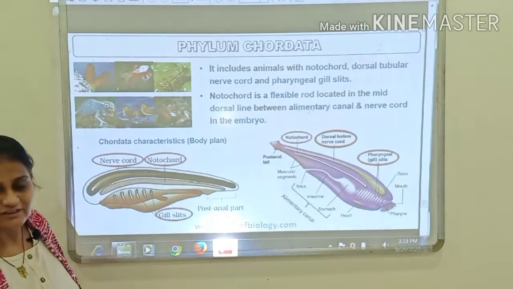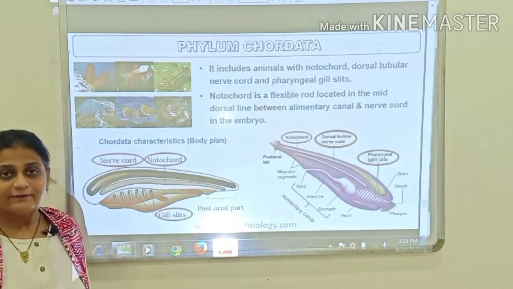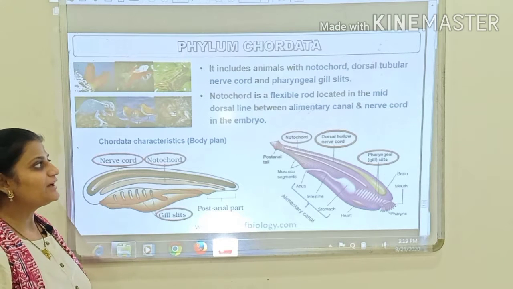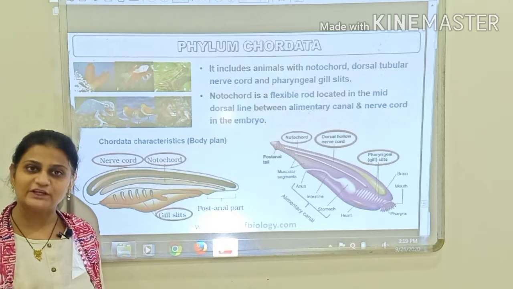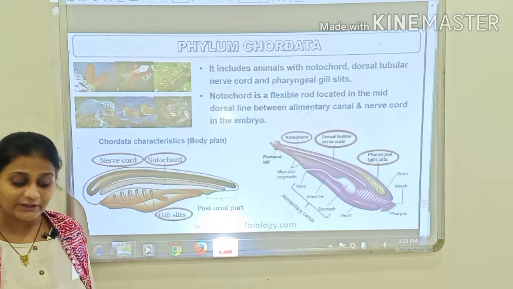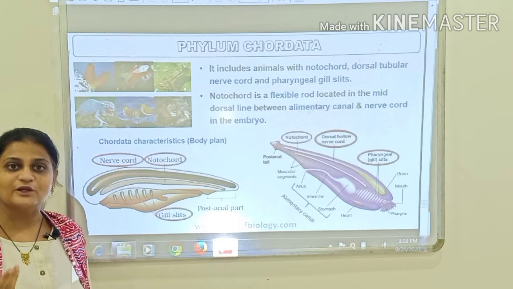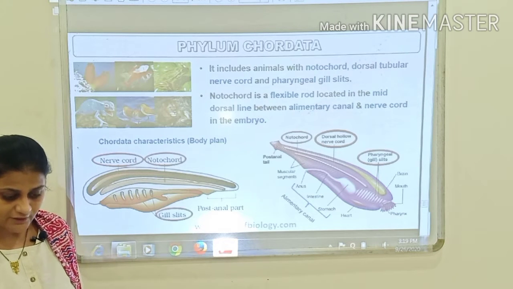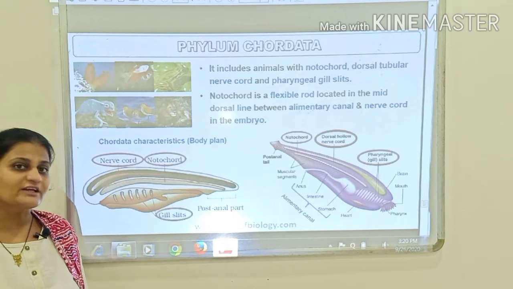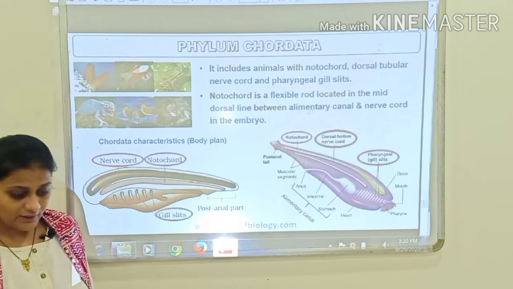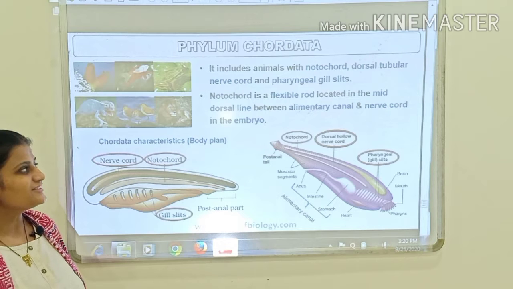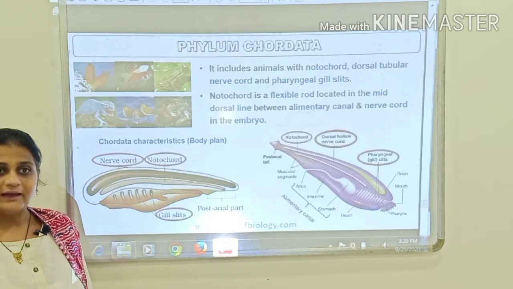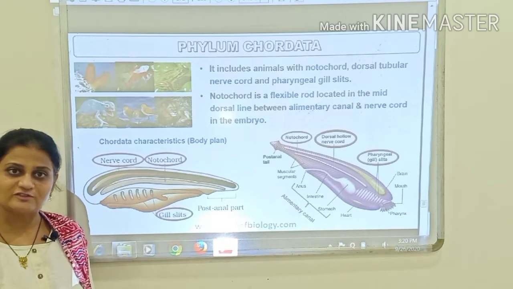That means when the body is divided from the central plane, the right and the left equal halves are produced. They are triploblastic organisms. That means they have 3 germinal layers during their embryonic development. They are coelomate animals. That means a true body cavity is present in these organisms. And they have organ system level of organization. And they possess a post-anal tail also, okay, and they have closed circulatory system.